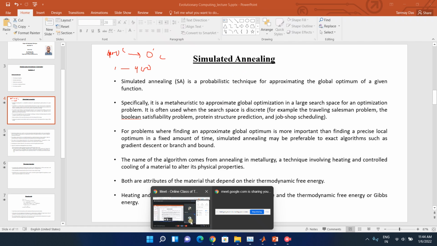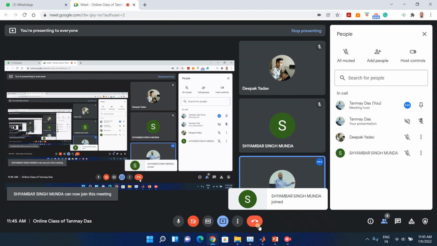So the concept is the same. In previous algorithms, what we used to do is start from 1 and continue to 400. Here we will start from 400 and continue to 0. Just the opposite. Okay, just to give an idea about the concept of annealing.